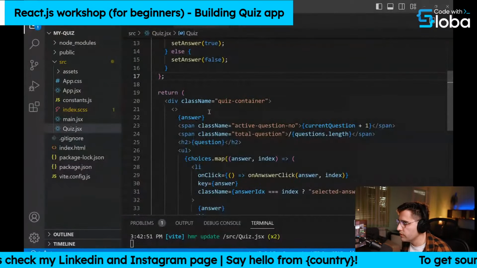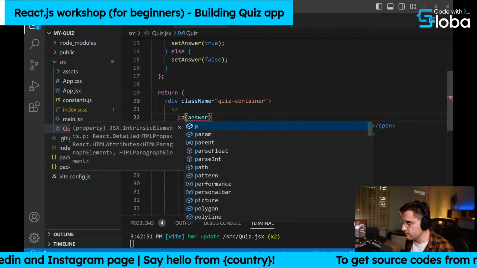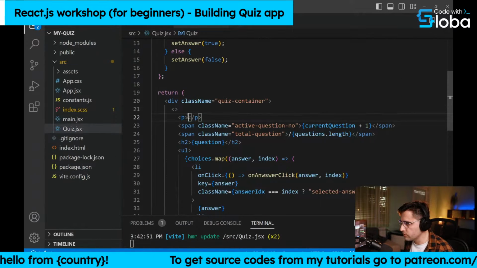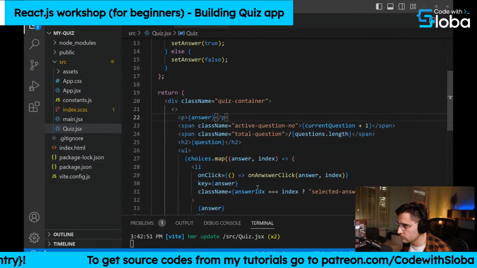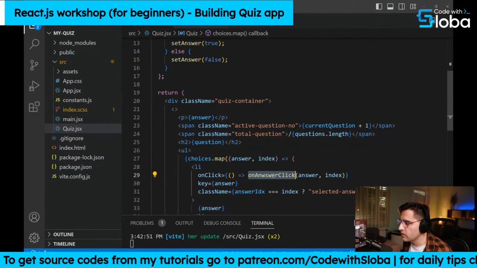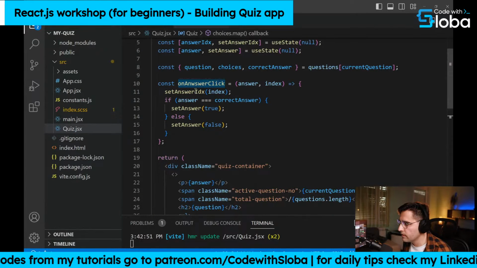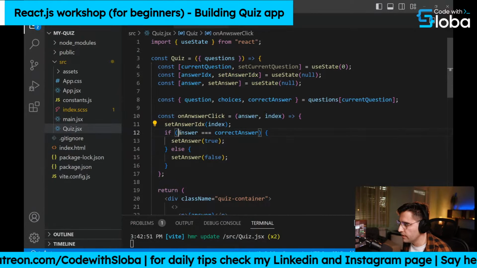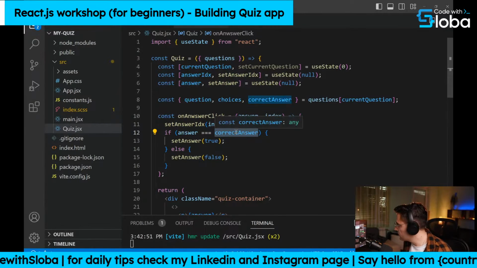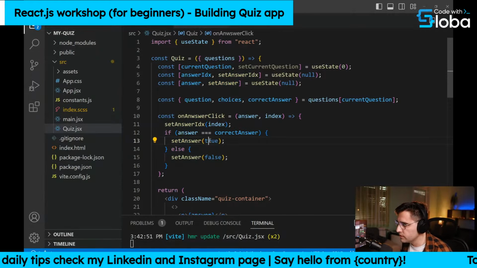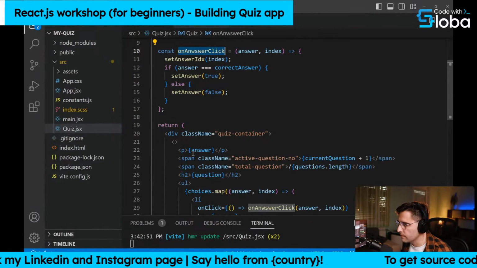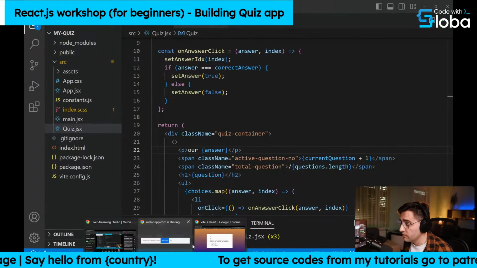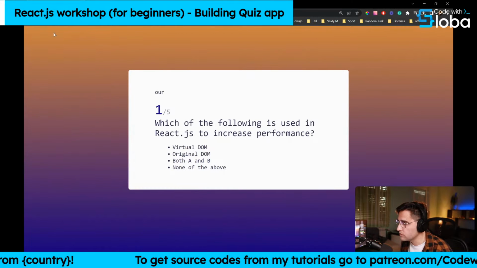So let me just recheck. For the answer, let's see, answer should be false or true. If I click on the unanswered click, okay, we're setting the answer ID here to be the index, and we are checking if the answer is equal to the correct answer. Then we are setting the answer to be true or false, like so. And then we can render our answer here. This is live debugging. So yeah, we are not getting anything.